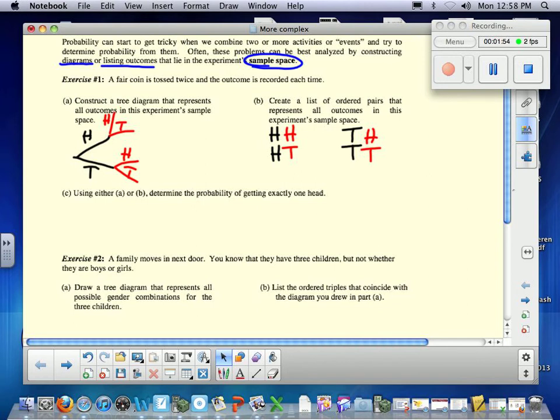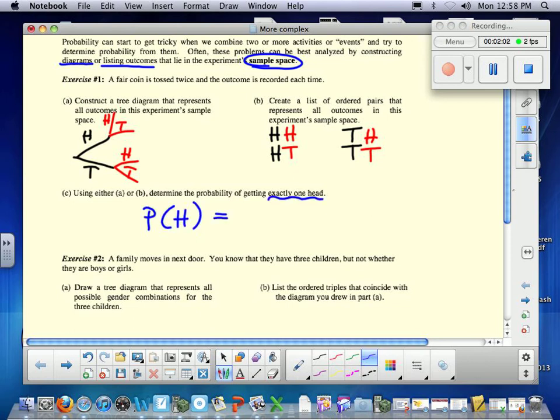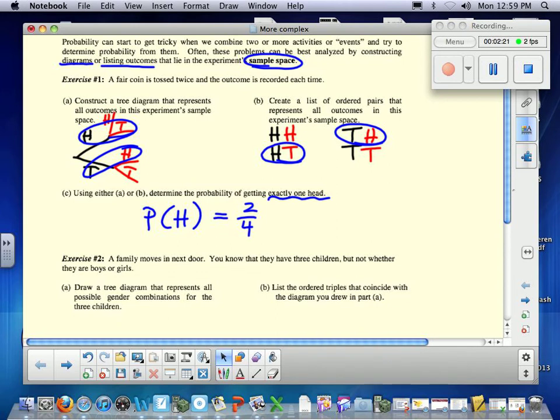Letter C. What's the probability of getting exactly 1 head? So, if I get a head and a head, does that count as exactly 1? No. So I have to get a head and a tail, or a tail and a head. So it's a probability of 2 out of 4. You don't have to simplify it, no. No, and I'm going to tell you not to.